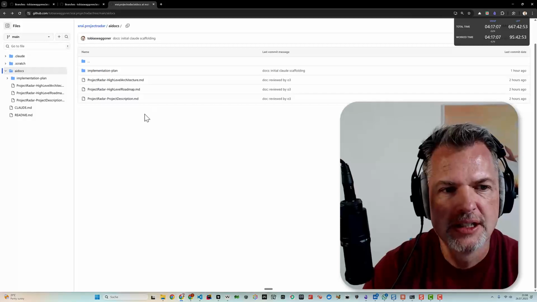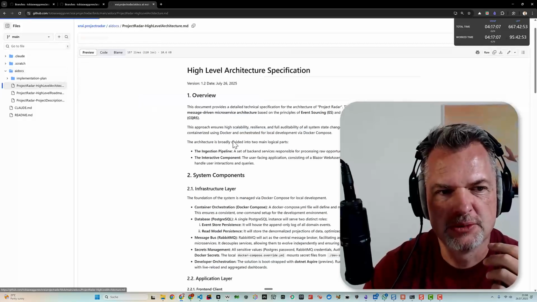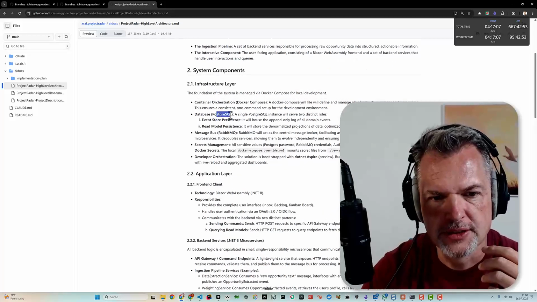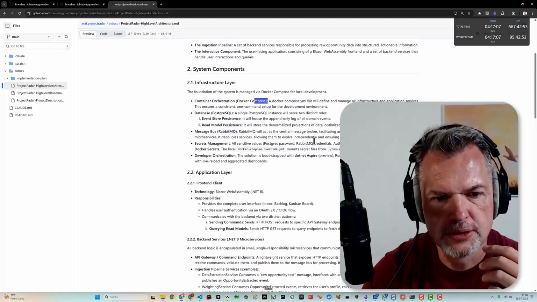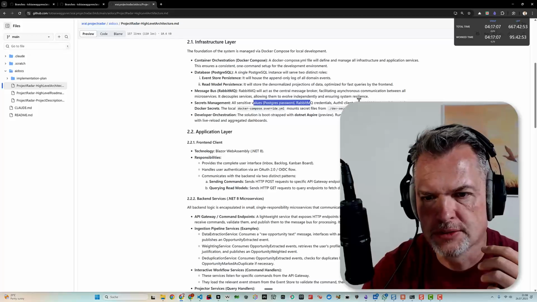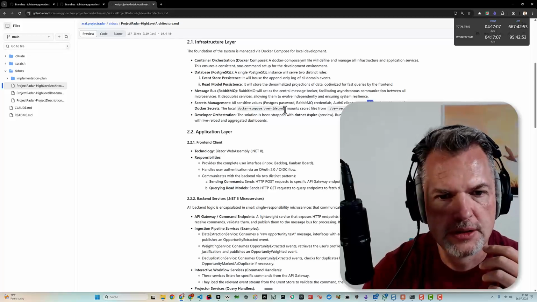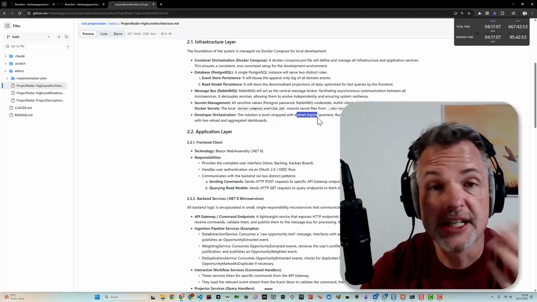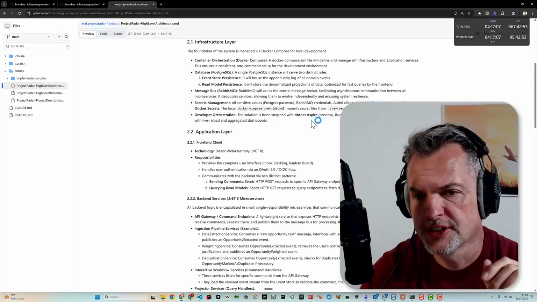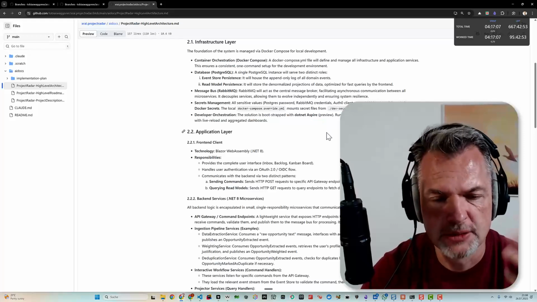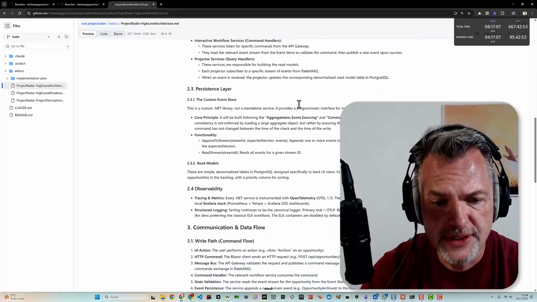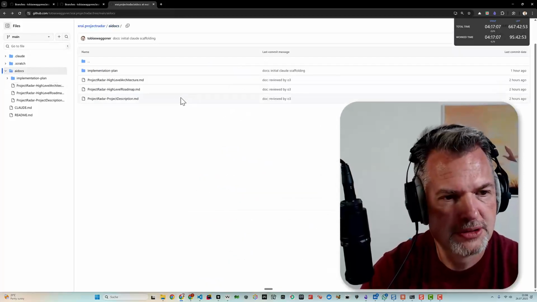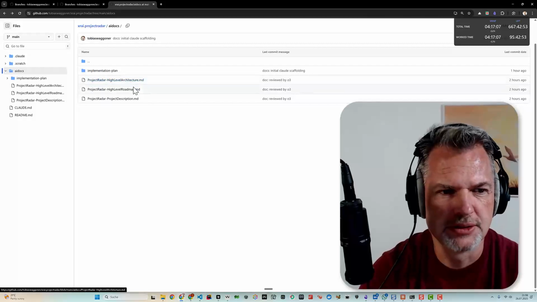When this was done, I extracted some form of high-level architecture. So we have these layers: RabbitMQ, Postgres, Docker Compose, secrets management using Docker secrets, and I will be using Aspire, if you know this, for the .NET stack to have my runtime and development environment. Basically everything I put into my description was then refined into an architecture.